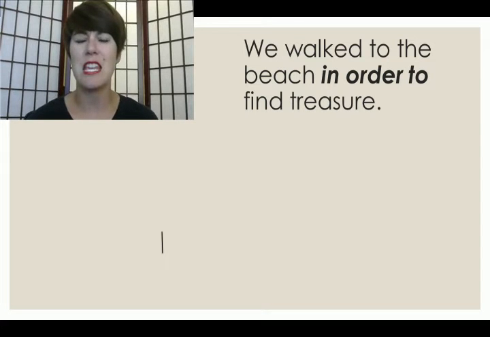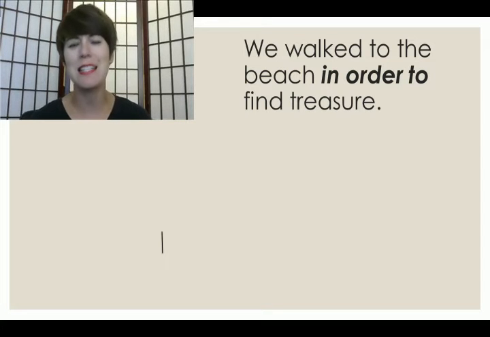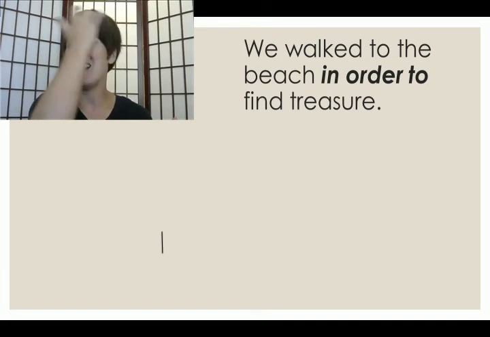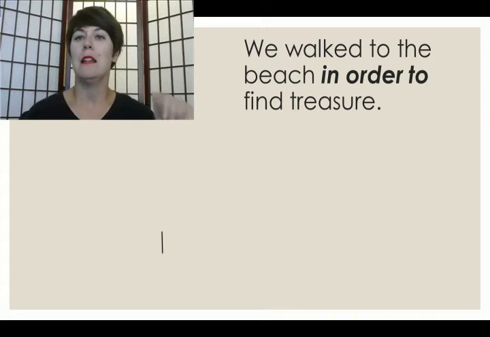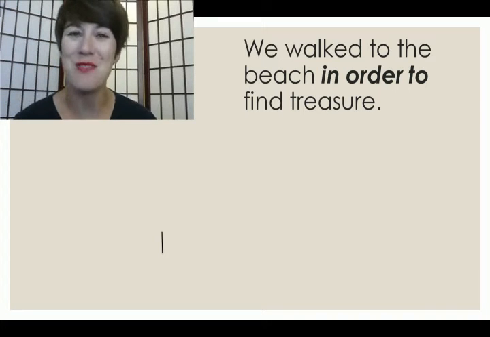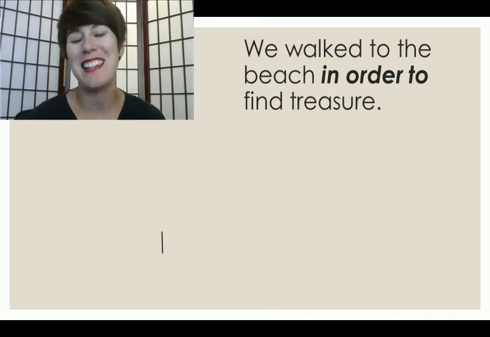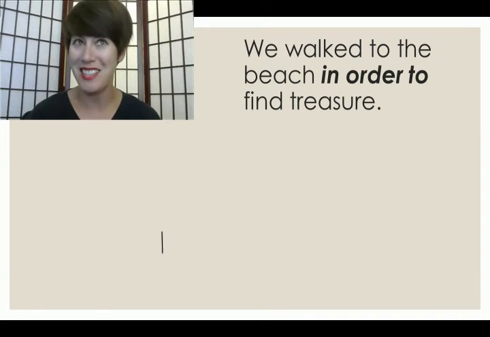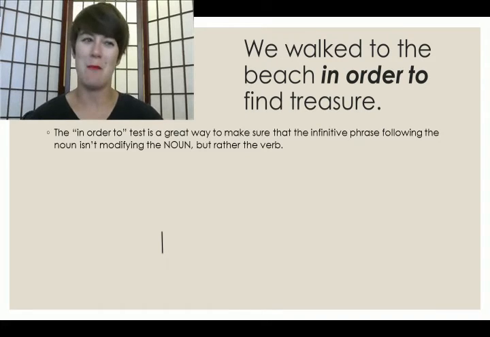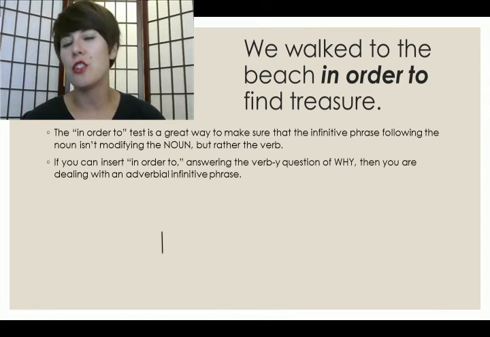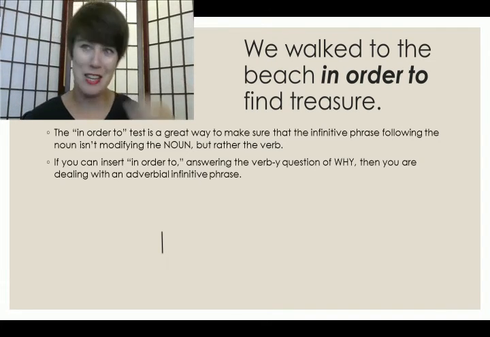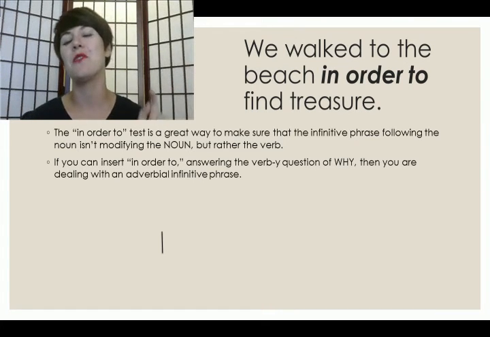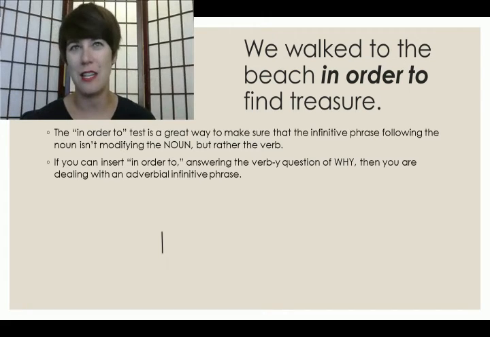Let's talk about the in order to test. This test is another great way to make sure that the infinitive phrase is modifying the verb, not the noun. We're going to talk more about when verb phrases, like infinitive phrases, modify nouns instead of modify verbs, when they function adjectivally instead. This is prepping us for that moment. So if you can insert the phrase in order to in front of your infinitive to answer the verby question of why, then you are dealing with an adverbial infinitive phrase.